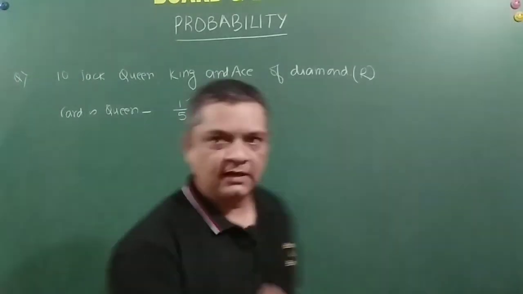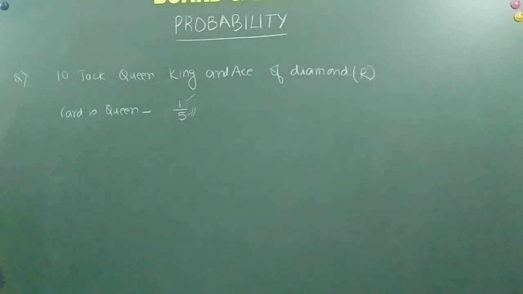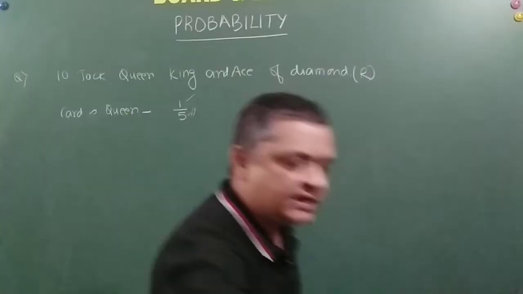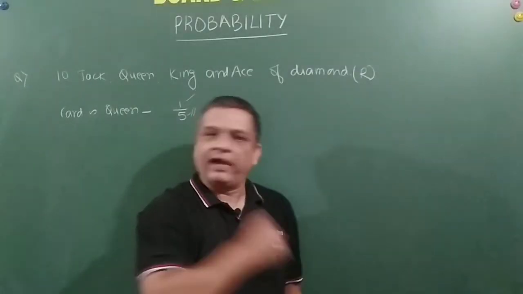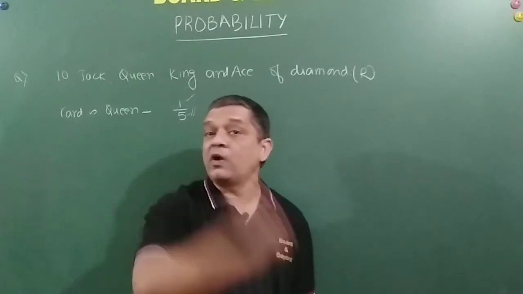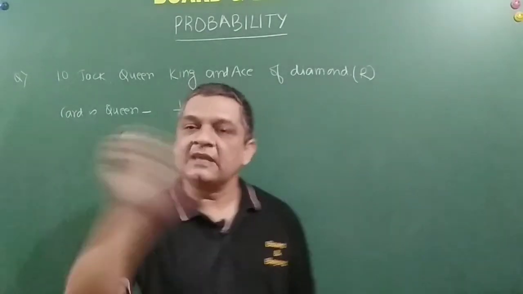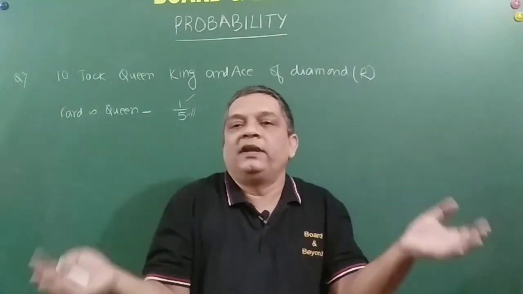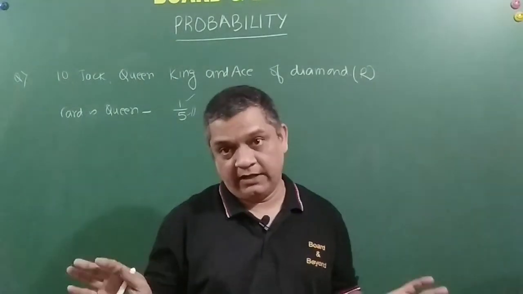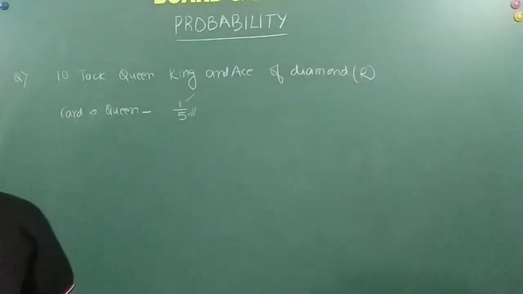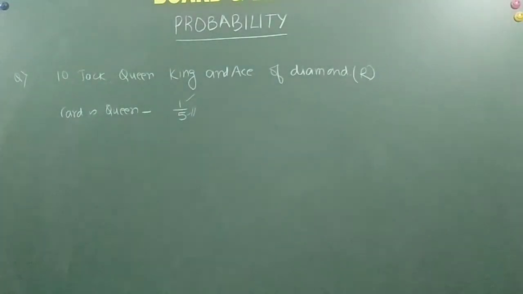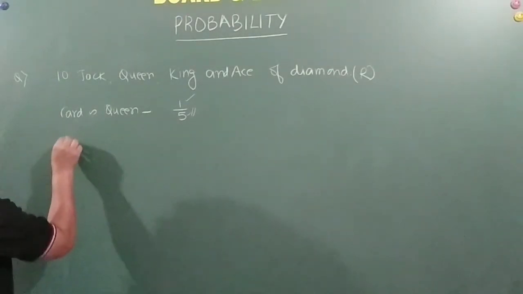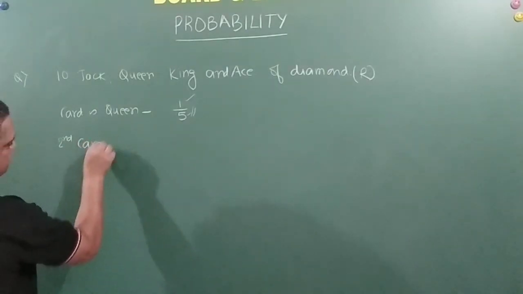I hope I have made the point clear. So with this, I'll move on to the problem. It says that if the queen is drawn and put aside, let us say I got a queen and kept it aside, I didn't put it back in the cards. So what happened to the total sample space? The sample space has reduced to 4, in which the queen is not there. What is the probability that the second card picked up is an ace?